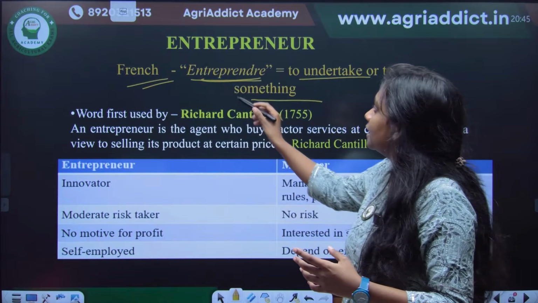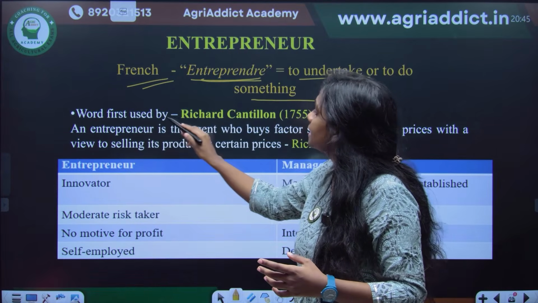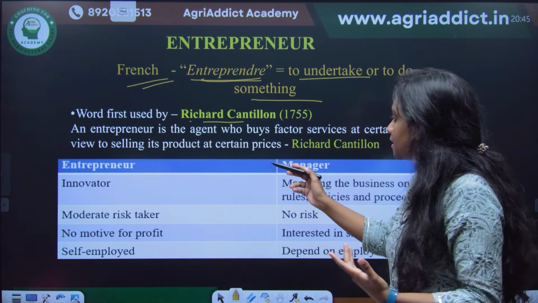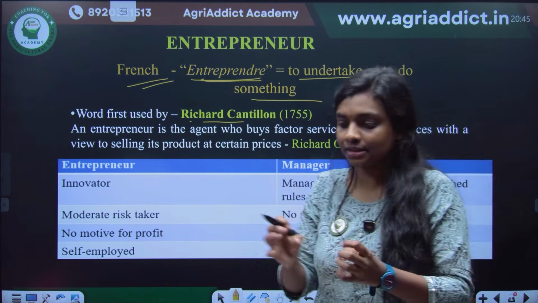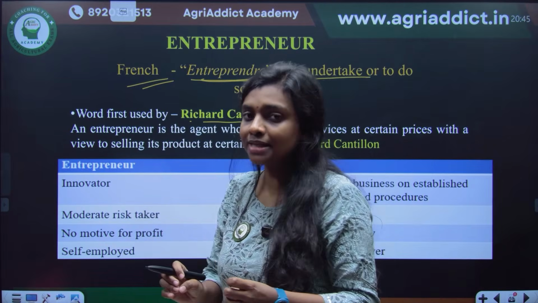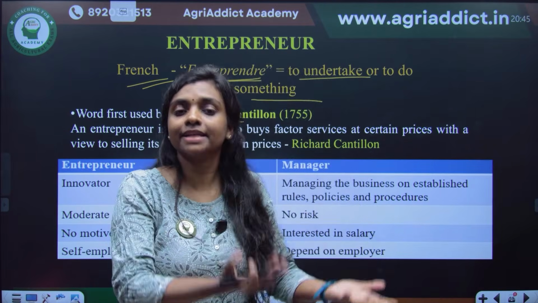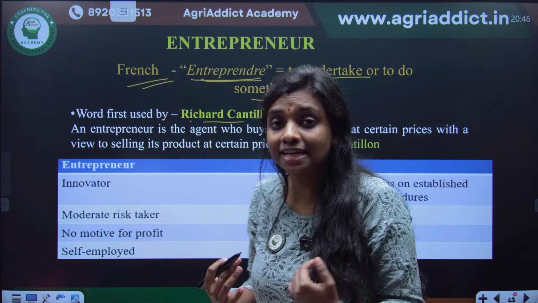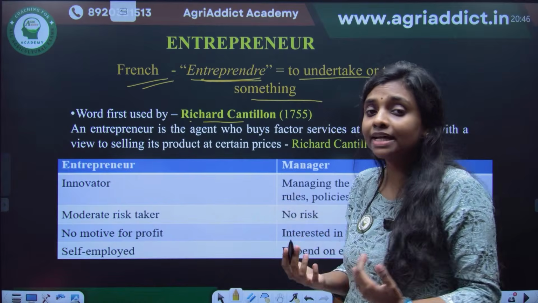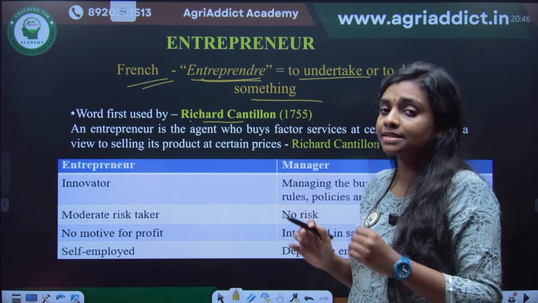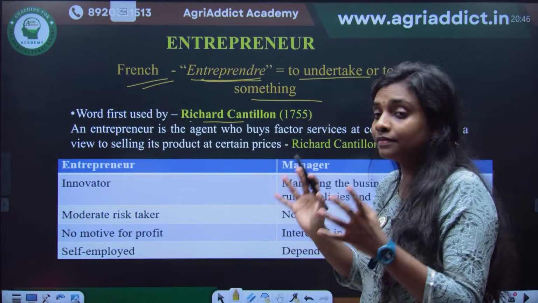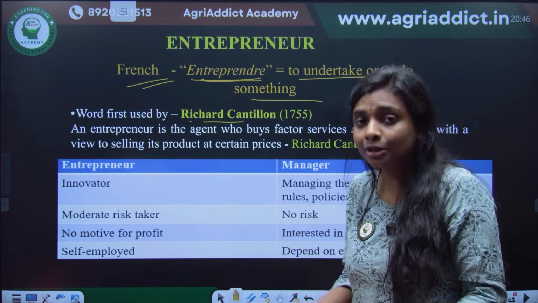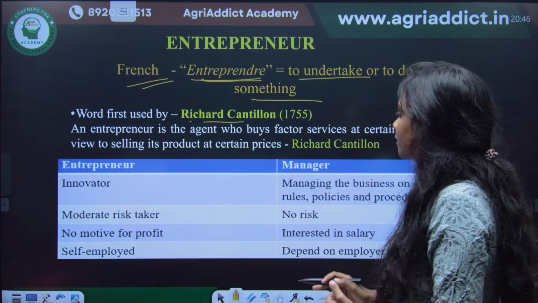Okay, about the entrepreneur, the word was given by Richard Cantillon. Who is an entrepreneur? Somebody who collects raw materials at a certain price, makes a new product and sells it in the market at an uncertain price, so he is taking a risk. Entrepreneur is a moderate risk taker. He will definitely take a risk, but it is not a random risk. It will be a calculated, moderate risk. Okay.